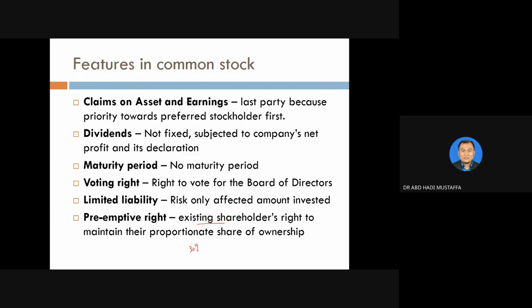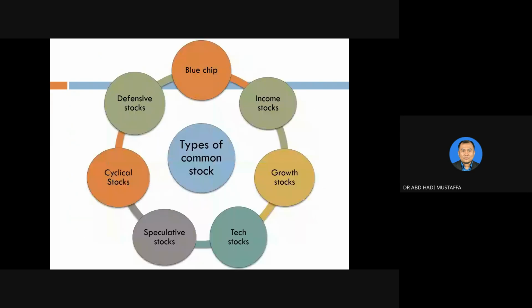Let's say you have 30% of the shares of ABC company, and then ABC intends to issue more shares. Technically, if they are increasing the shares, the percentage will decrease, let's say to 25%. So once ABC issues the additional shares, that particular investor has the right to purchase more shares just to maintain the proportion of 30%.